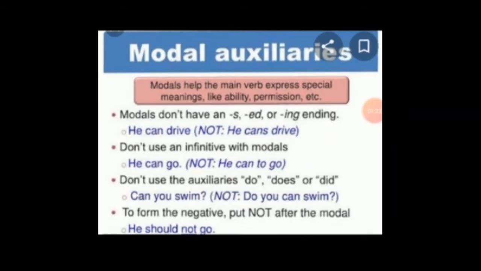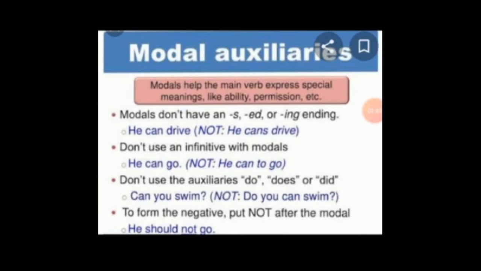Now some do's and don'ts, or we can say some rules while using modals in our sentences. Modals don't have an s, ed or ing ending. He can drive, and not he cans drive. Don't use an infinitive with modals. He can go is a correct sentence, he can to go is an incorrect sentence.